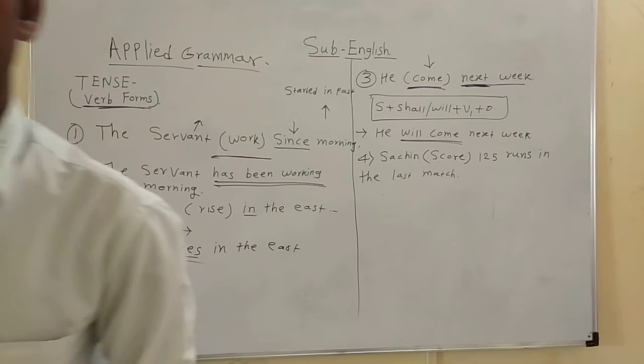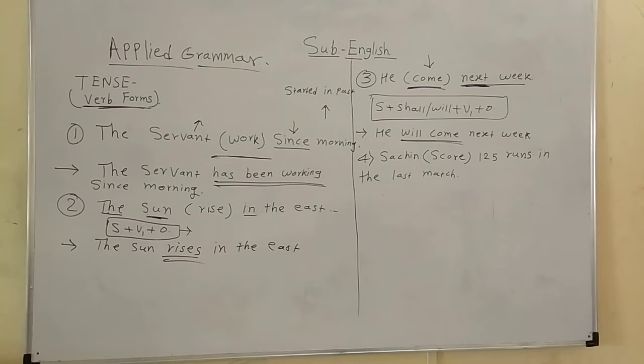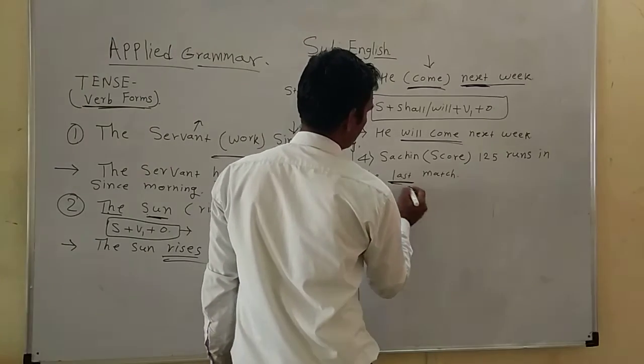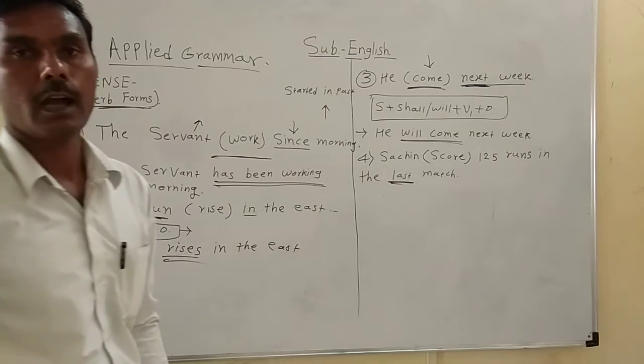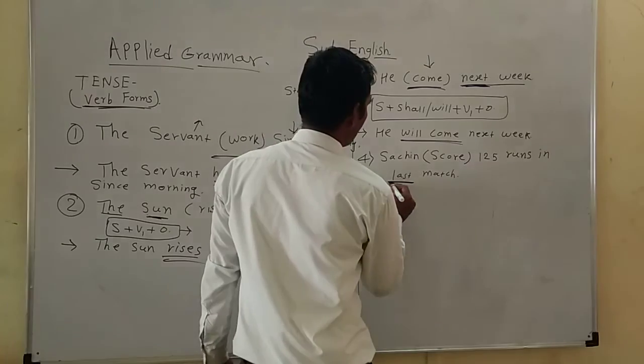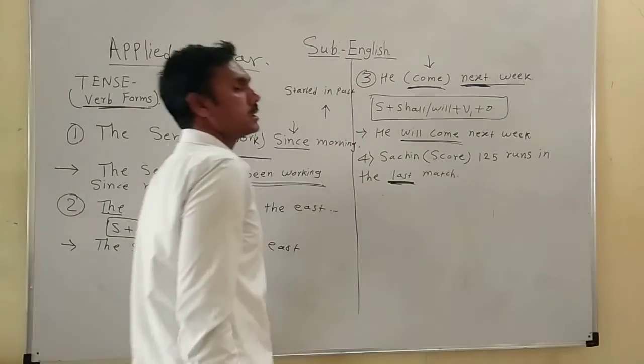What is the tense here? Here the word last is given, so it happened in the past. So here we use simple past tense.